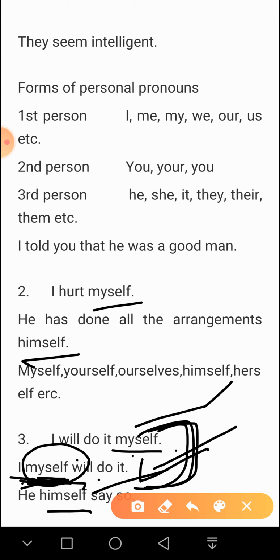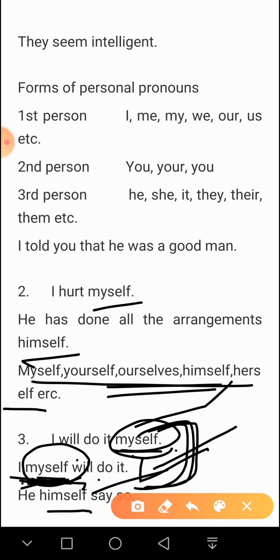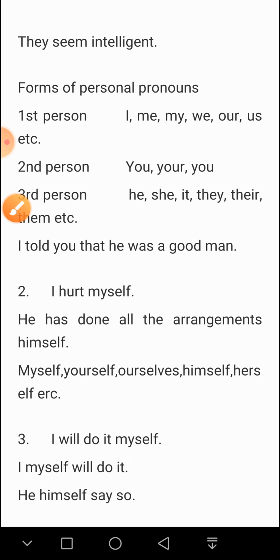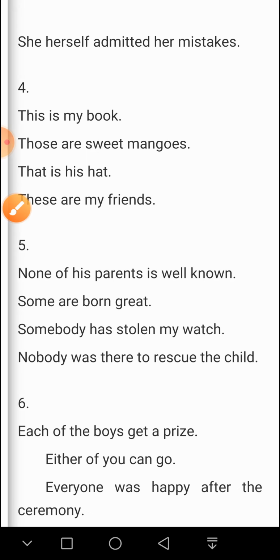emphasized on myself. So what is an emphatic pronoun? See, the examples are the same. Compound personal pronouns are used for the sake of emphasis and are therefore called emphatic pronouns. Here is another example.